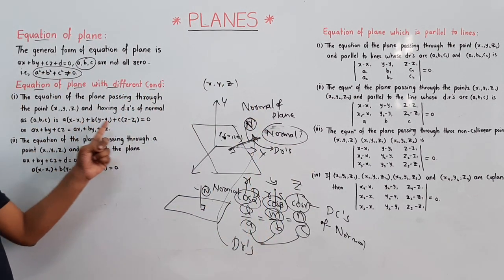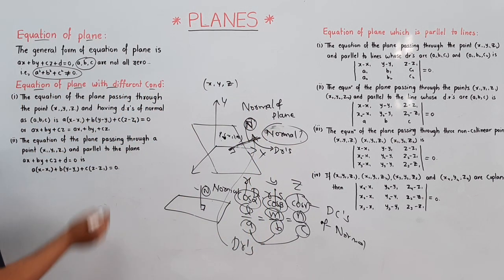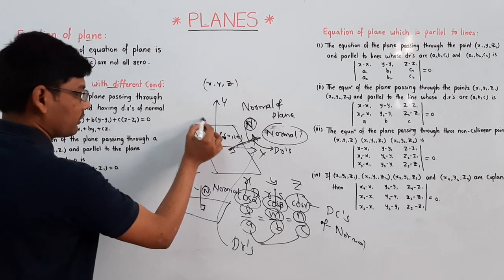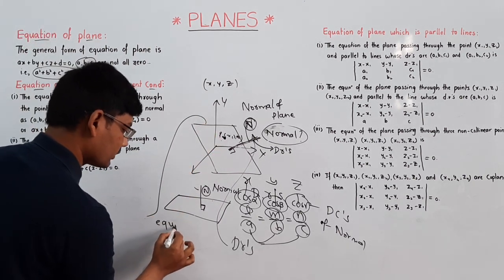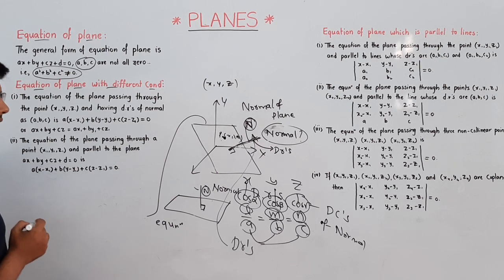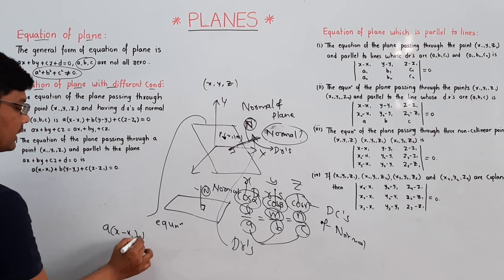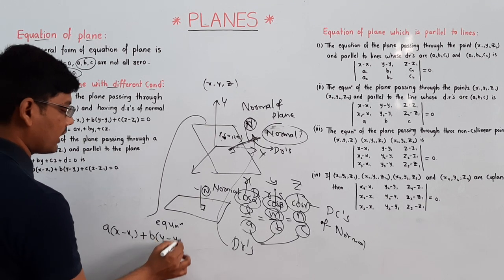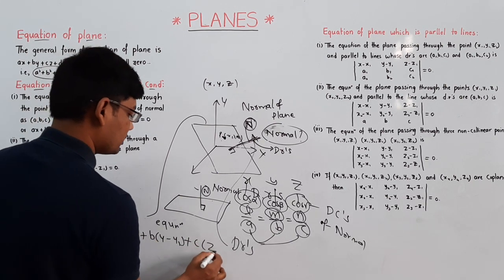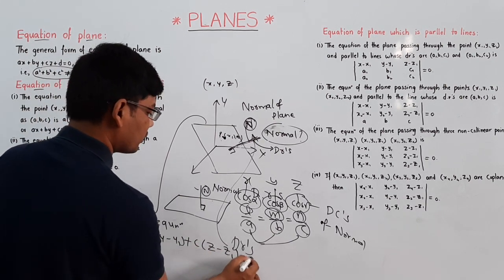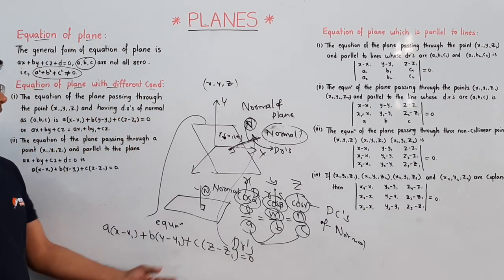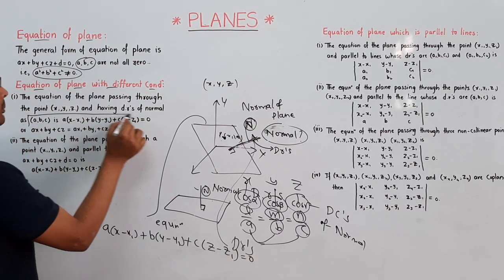Then the equation of the plane will be a of x minus x1 plus b of y minus y1 plus c of z minus z1 is equal to 0. This is the equation of the plane.